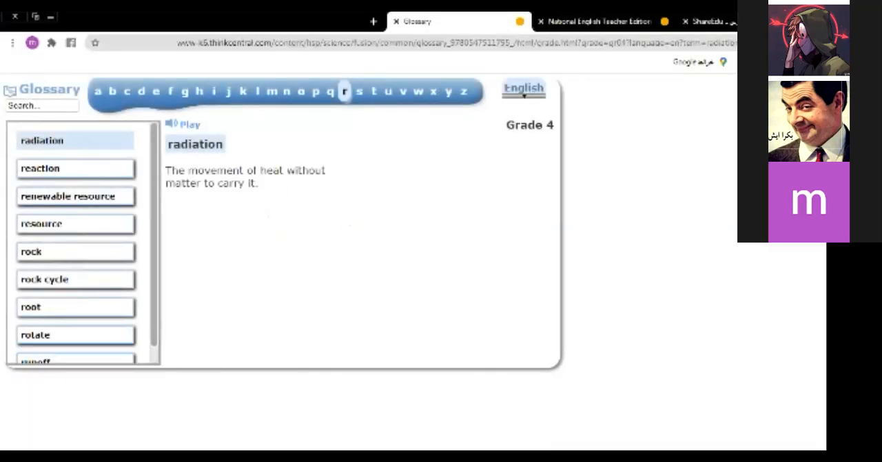Radiation. This term is very important. Listen. Radiation: the movement of heat without matter to carry it. Faisal, what's radiation? Mu'taz, what is radiation? Radiation is the movement of heat without matter to carry it. To carry it. That's right.